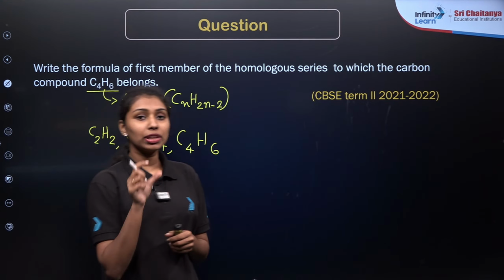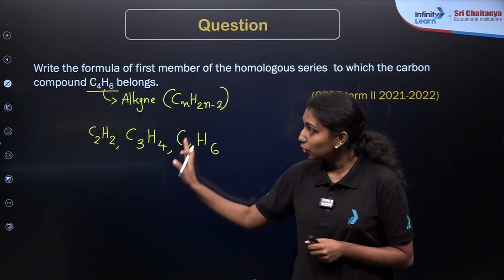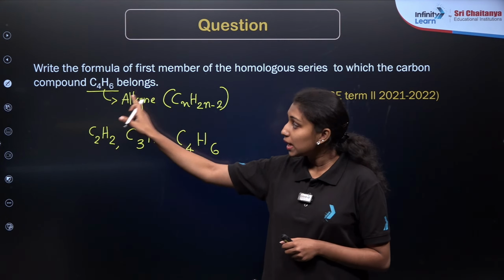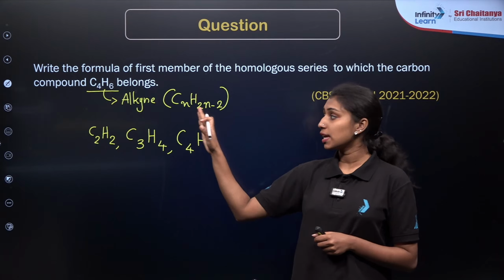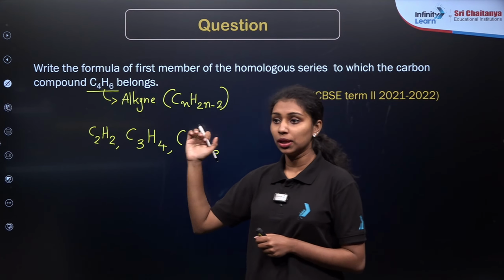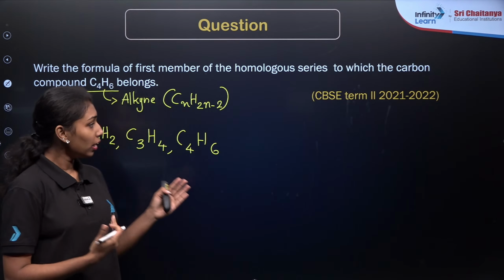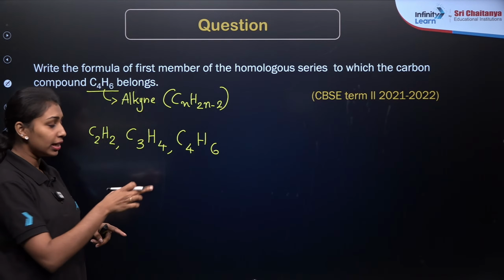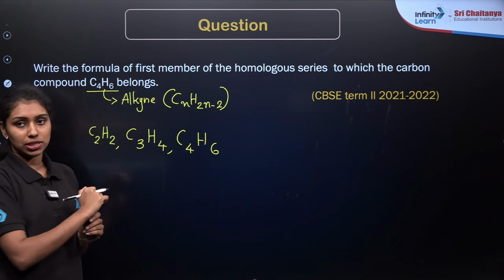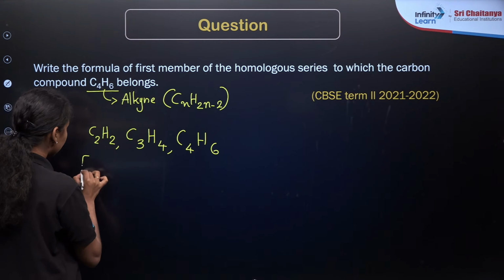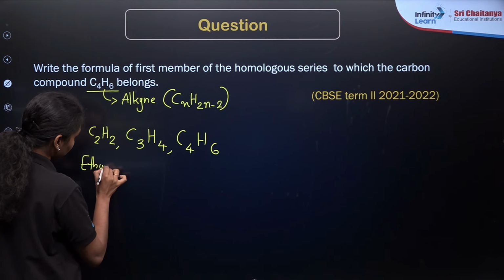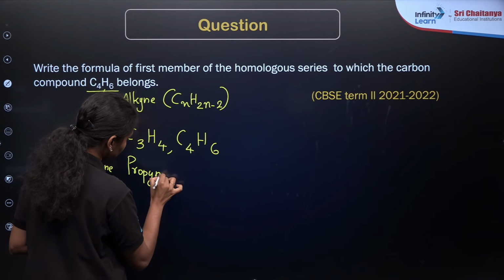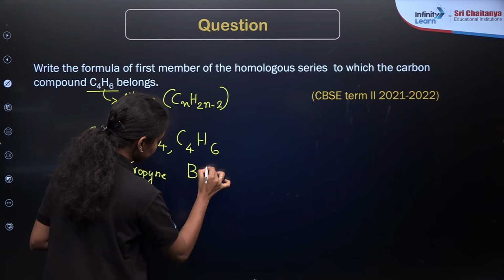Yes, the difference is the same, a CH2 unit. So first we want to identify whether it is an alkane, alkene or alkyne. As we understood from the formula, it has the general formula CnH2n minus 2, which means it is an alkyne group. So how can we find the homologous series compounds? Just take a difference of CH2 here. From C4H6, removing CH2 forms C3H4, then again C2H2. Clear? So this is ethyne, this is propyne, and this is butyne. Is there any doubt?